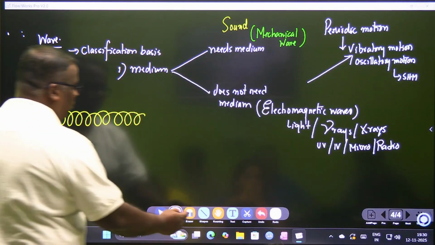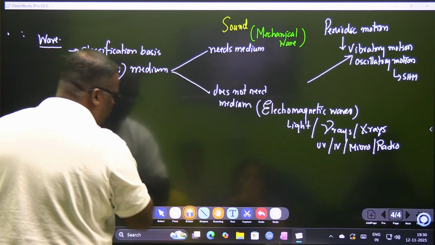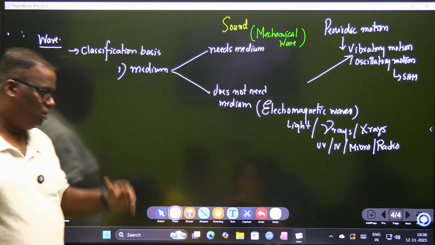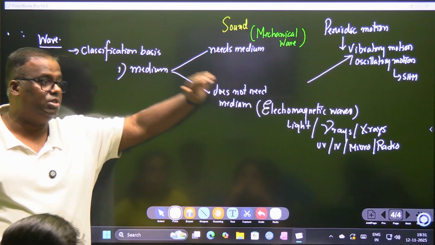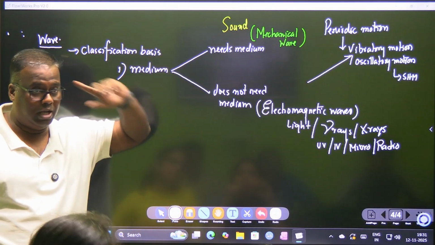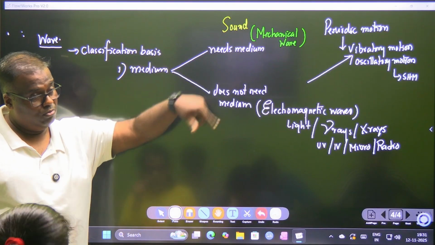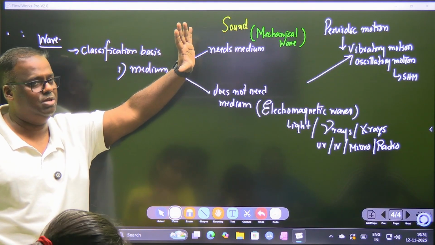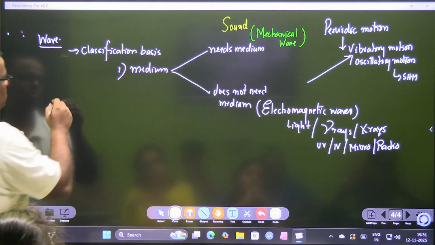What is more important is the other type of classification. Now, for every wave to happen, what does a wave show? A wave shows the schematic representation of a vibrating body and the disturbance created by it. In a wave, we show how the disturbance is propagating. Remember, in football the particle never goes, only the wave goes. The person in the stadium keeps standing up and sitting at the same place, so the particle remains at the same place. Only the wave propagates. So, on the basis